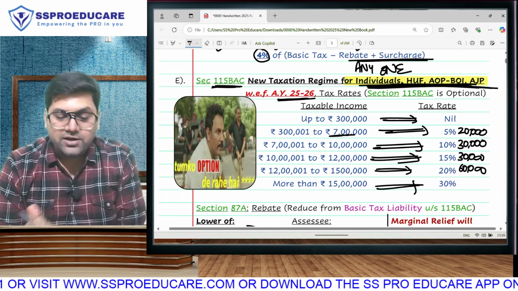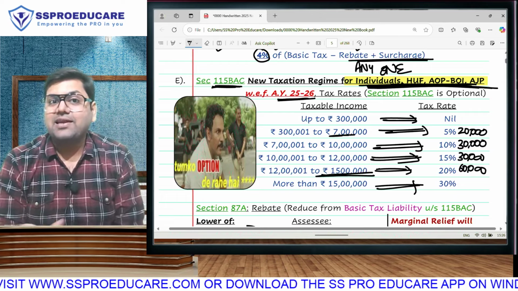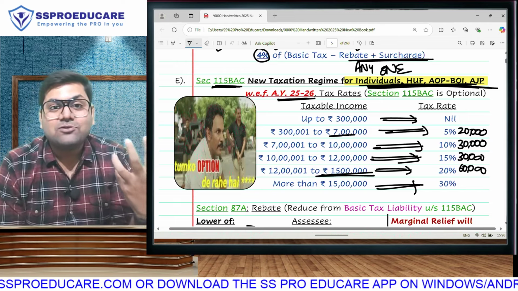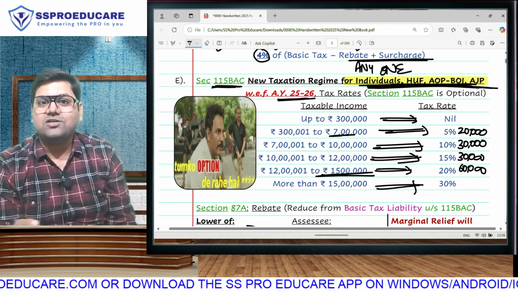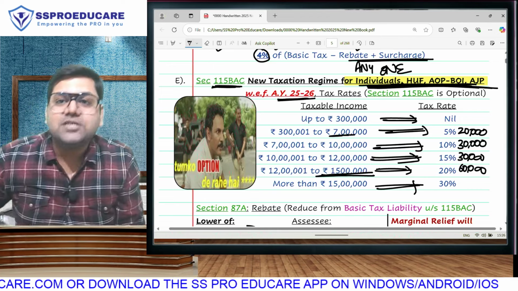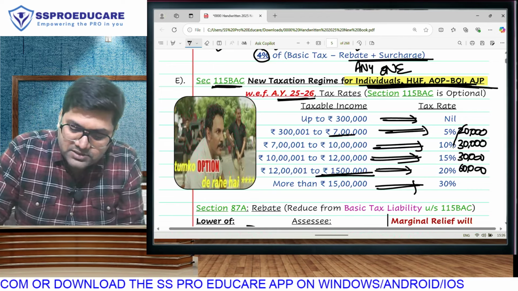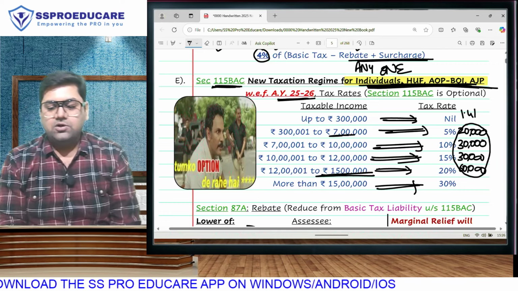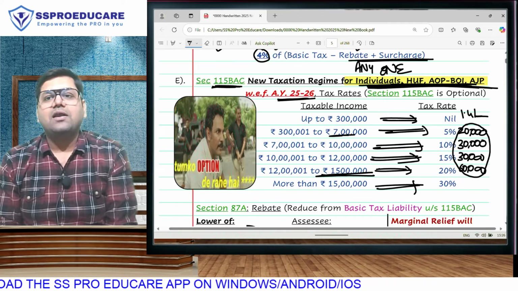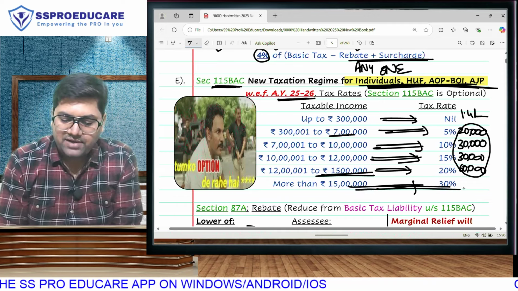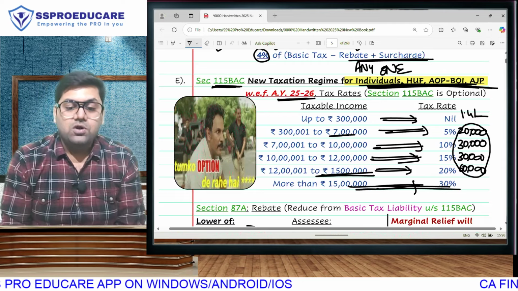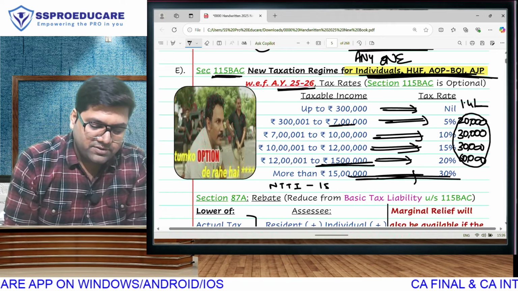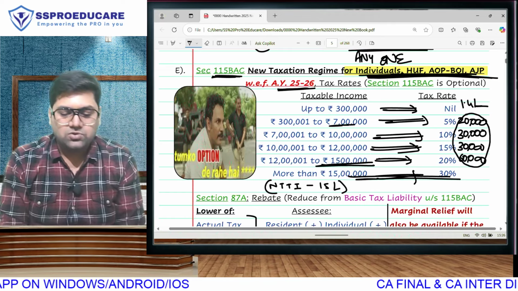As we are aware, in the new regime, we have fixed tax till 15 lakh. In the old regime, we have fixed tax till 10 lakh. There you have to learn 3 different figures: 1 lakh 12,500, 1 lakh 10,000 and 1 lakh, because of 3 different categories of individual. But in the new regime, it is all same for everyone. At 15 lakh rupees, your tax is going to be 1 lakh 40,000 rupees, and anything after 15 lakh will be taxable at 30%. So if you want a shortcut here: net taxable total income minus 15 lakh gives you the excess over 15 lakh.